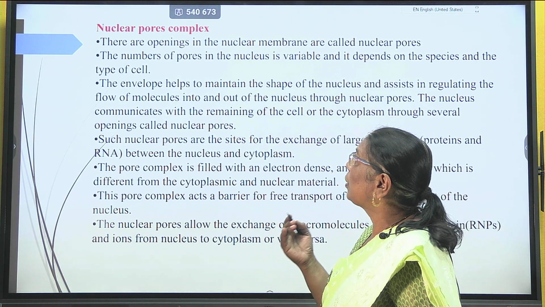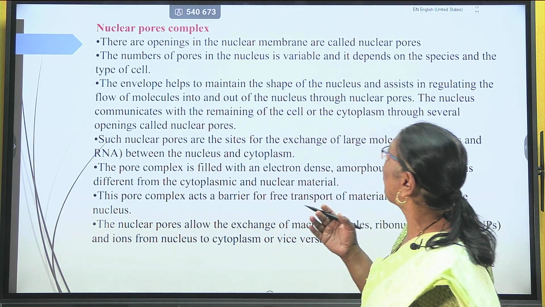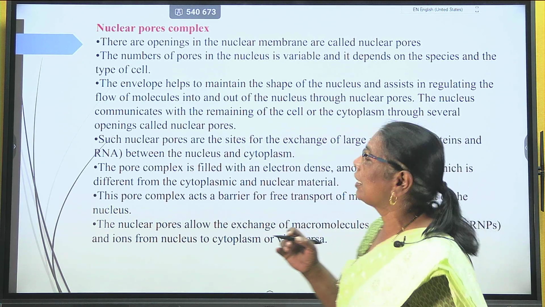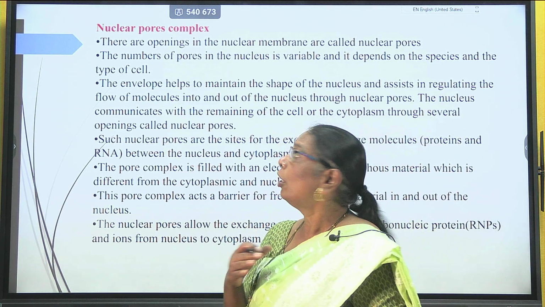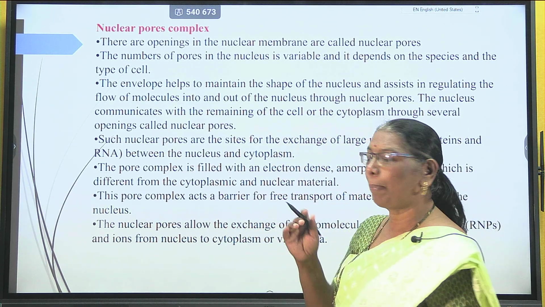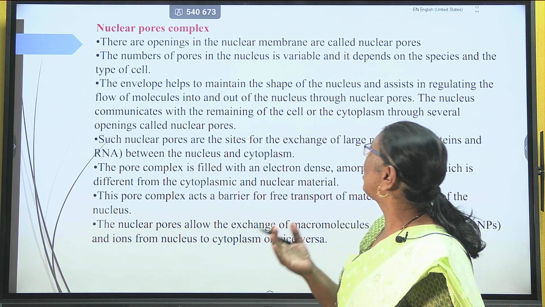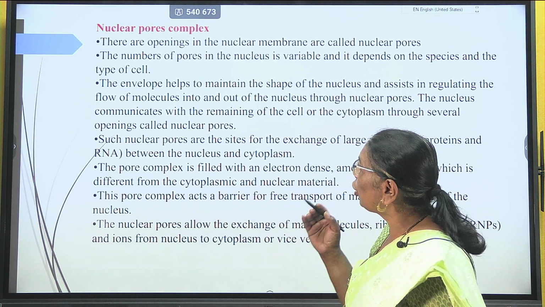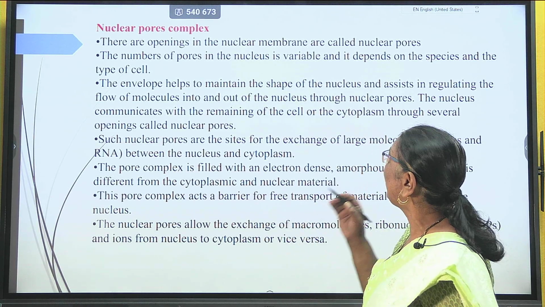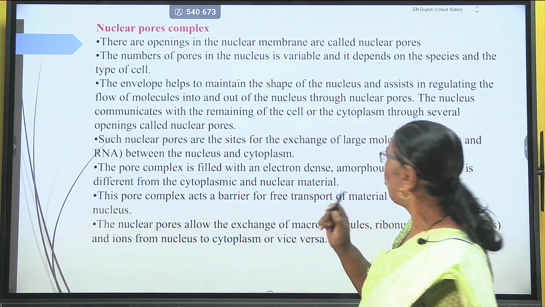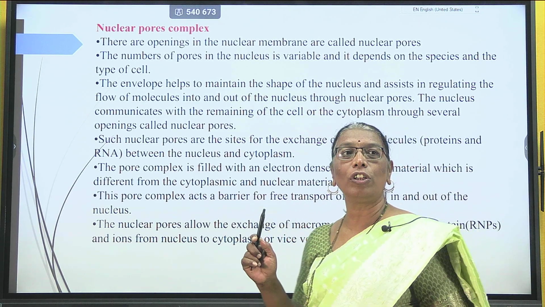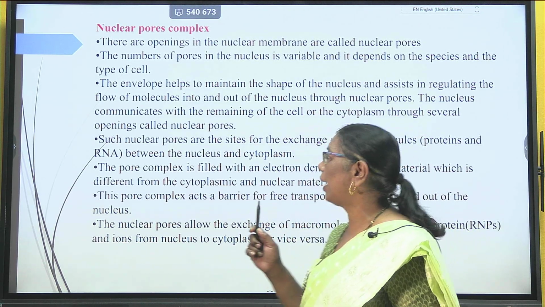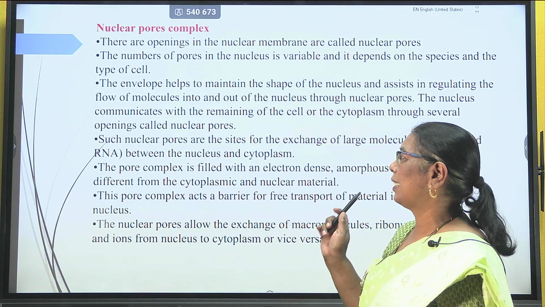These envelopes help to maintain the shape of the nucleus, and they control the flow of molecules present inside and outside of the nucleus. Then such nuclear pores are the site of the exchange of larger molecules, and these larger molecules are nothing but proteins and RNA between the nucleus and cytoplasm.